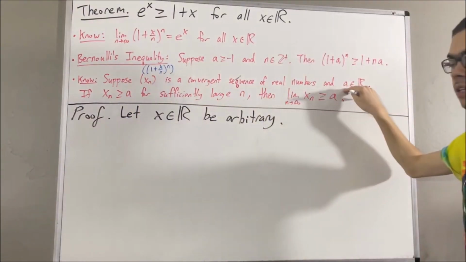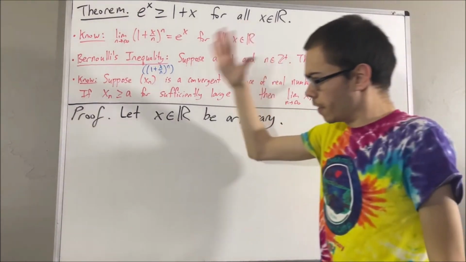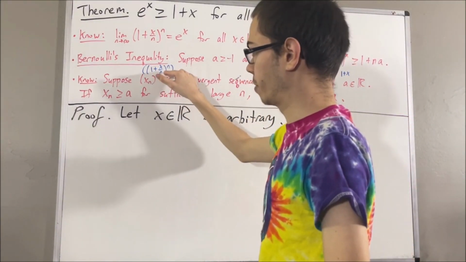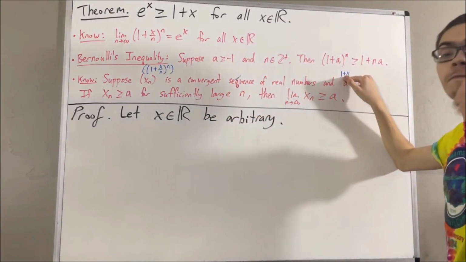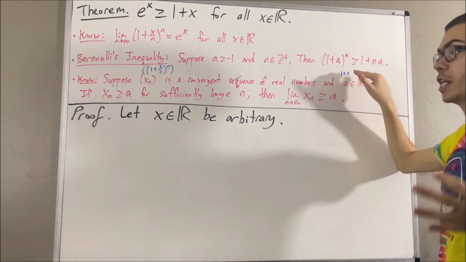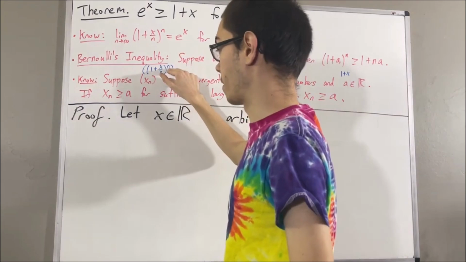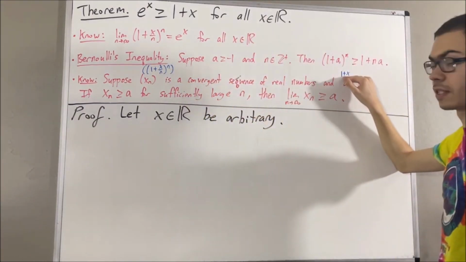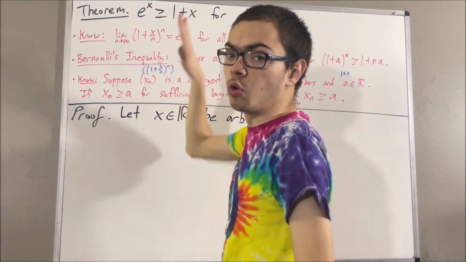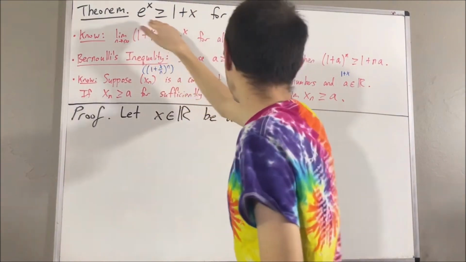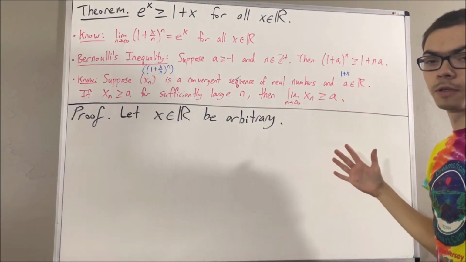and we take a to be 1 plus x, well, if we can show that (1 plus x over n) to the power of n is greater than or equal to 1 plus x for sufficiently large n, then it will follow that the limit of (1 plus x over n) to the power of n is greater than or equal to 1 plus x. But the limit of this sequence is precisely e to the x, so we will have shown that e to the x is greater than or equal to 1 plus x, which is exactly what we want.